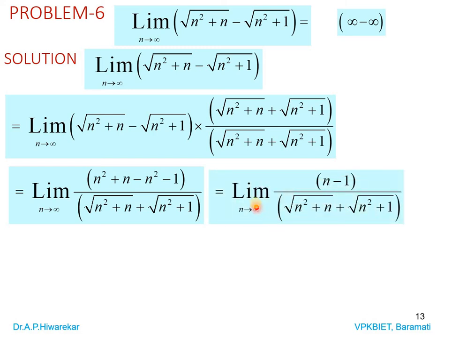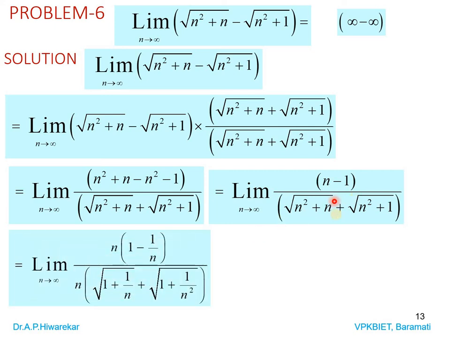We are getting limit of numerator will be n minus 1, and denominator as it is square root of n square plus n plus square root of n square plus 1 as n tends to infinity. Now if you apply limit, what will happen? When n is infinity, you are getting numerator as infinity, denominator also as infinity. So we are getting